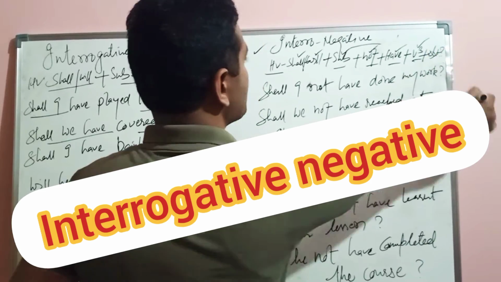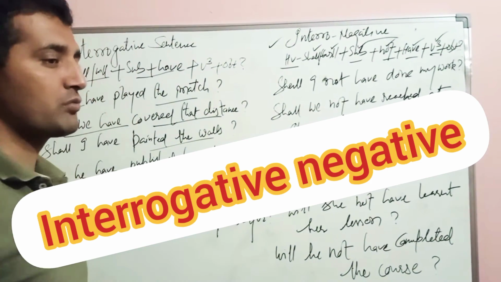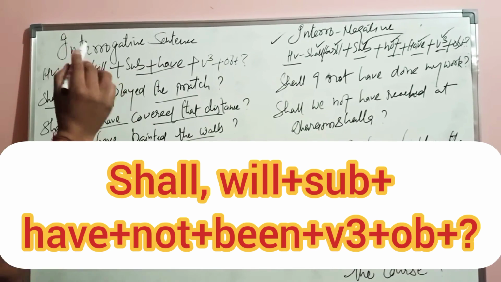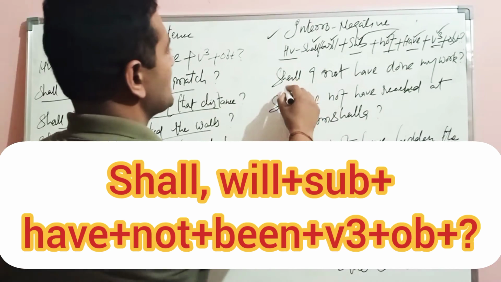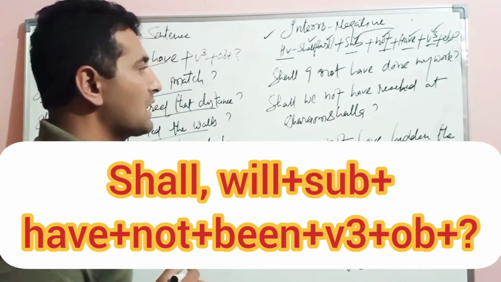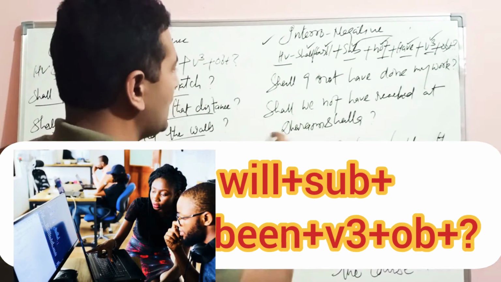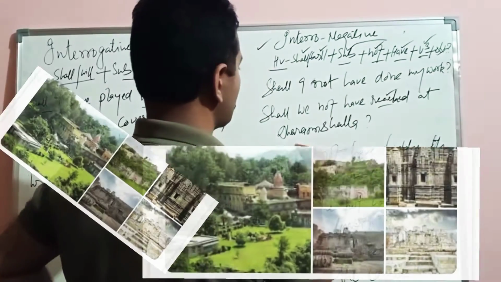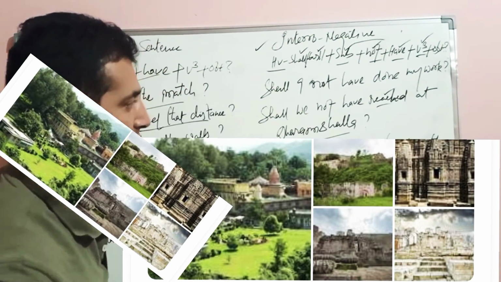Third form of the verb and object, and at the end of the sentence you will mark a question mark, the same as in the interrogative sentence. Okay, shall I not have done my work? क्या मैं अपना काम नहीं कर चुका होगा? Shall we not have reached at धर्मशाला? क्या हम धर्मशाला नहीं पहुंच चुके होंगे?